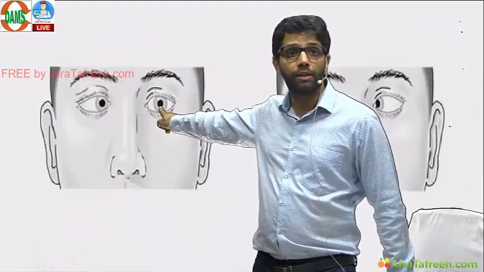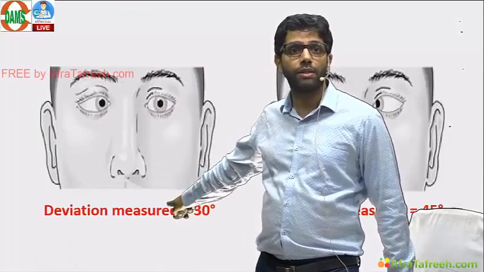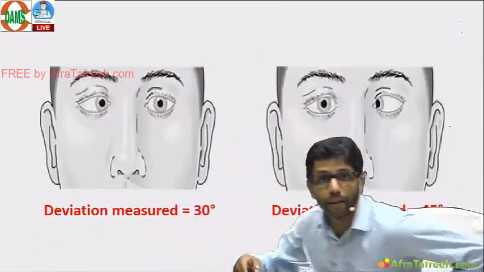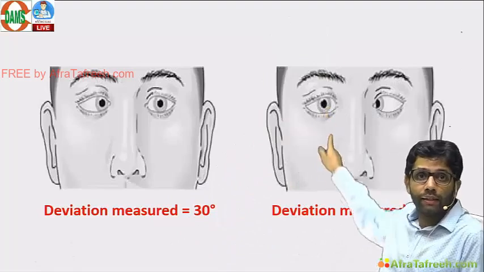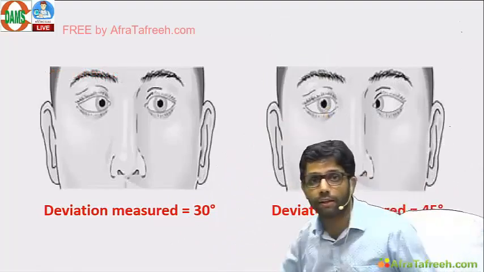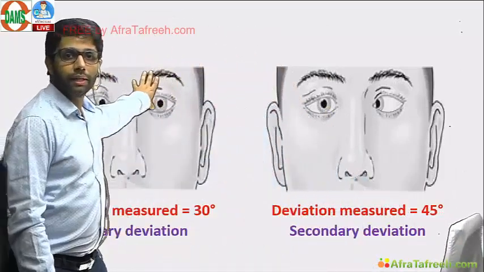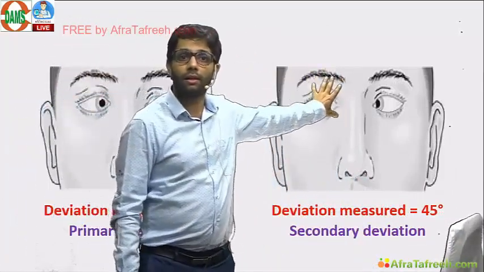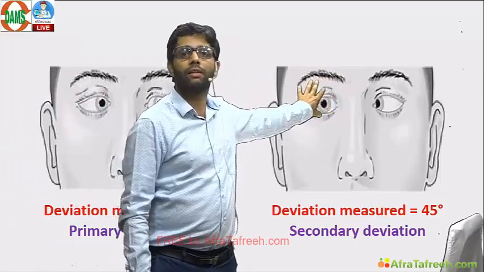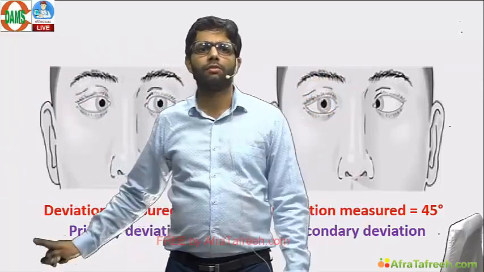This is the primary, this is the normal. Normal is fixating, so for example, deviation is 30. If the squinting eye is fixating, it is 45-degree deviation: primary and secondary deviation. Primary means normal fixating, secondary means squinting eye fixating. Secondary deviation is more than primary deviation.